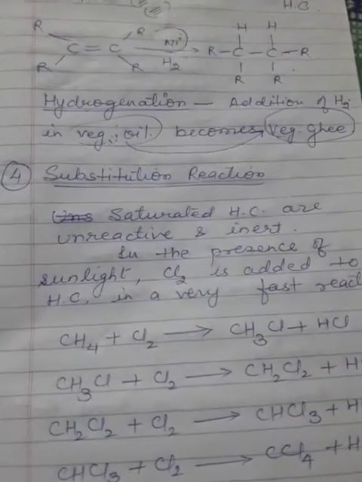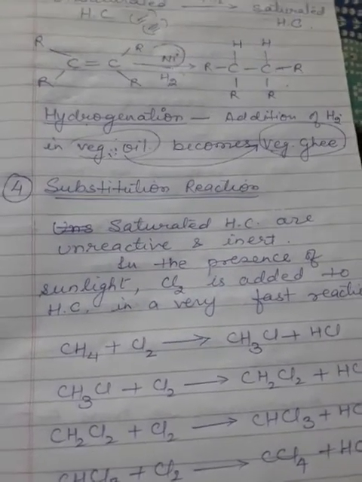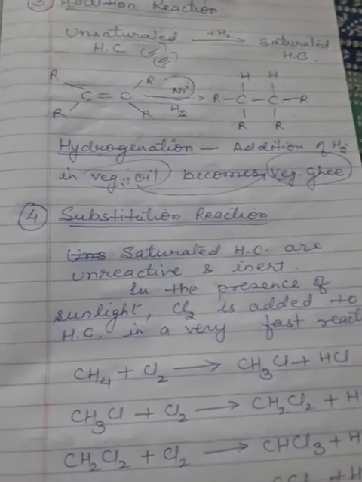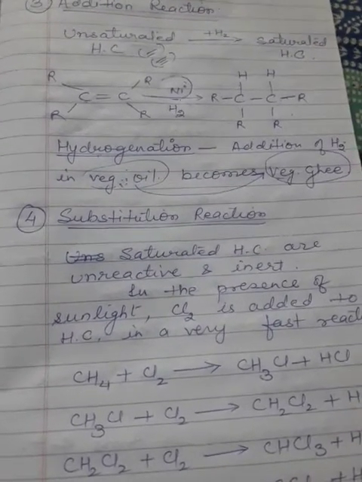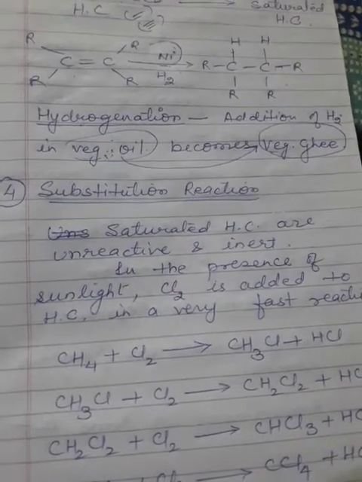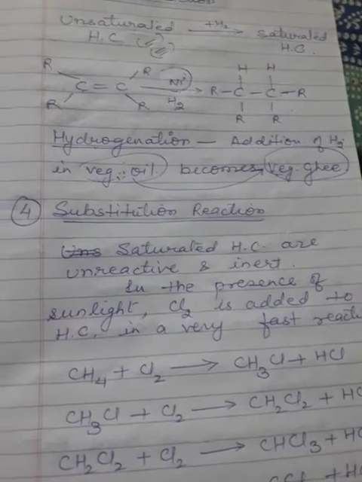Next, the fourth and the last process of chemical reaction is your substitution reaction. Substitution reaction means there are some type of saturated hydrocarbon which are very unreactive and inert. That means they do not react with anything and the substance remain just the same.